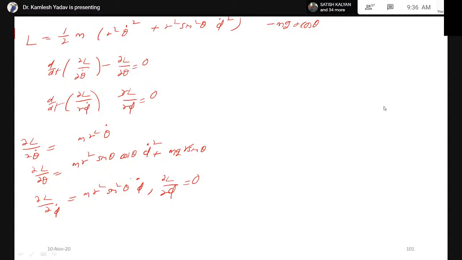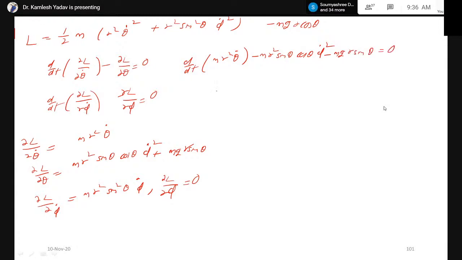Now substituting these two quantities, the Lagrange equation will be d/dt of m r square theta dot minus m r square sine theta cos theta phi dot square minus mgr sine theta is equal to 0.